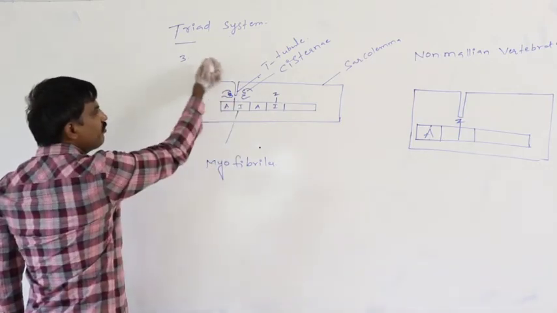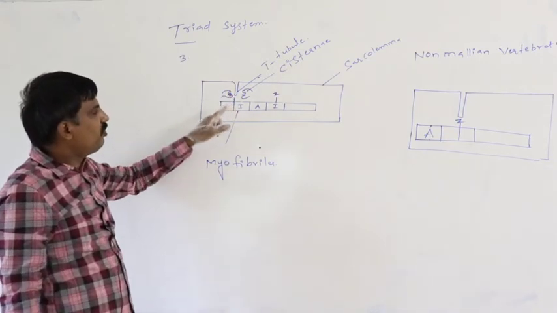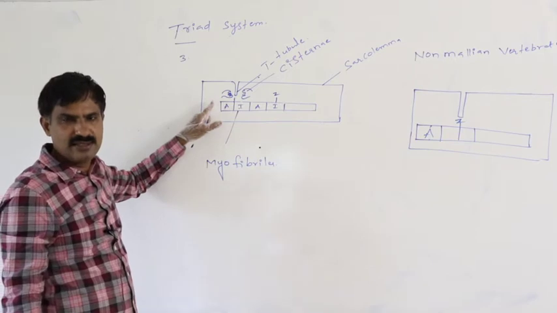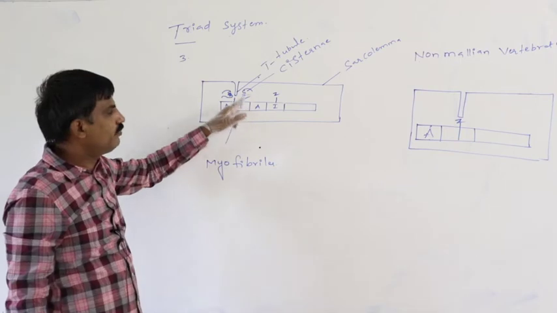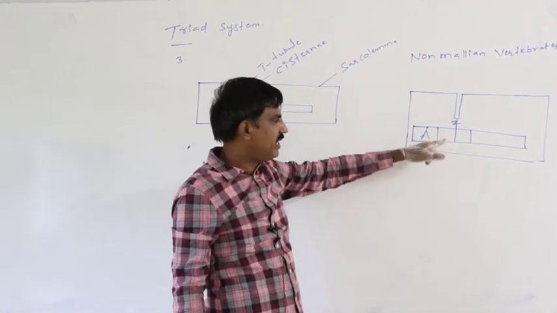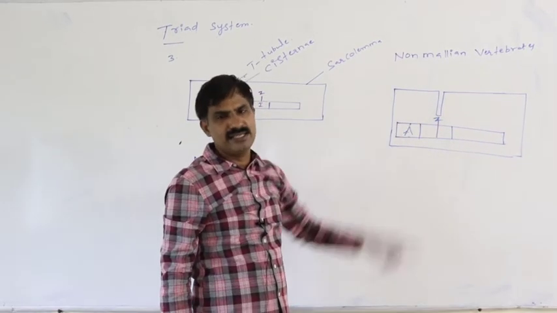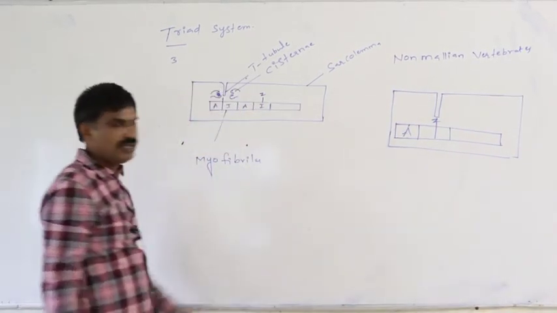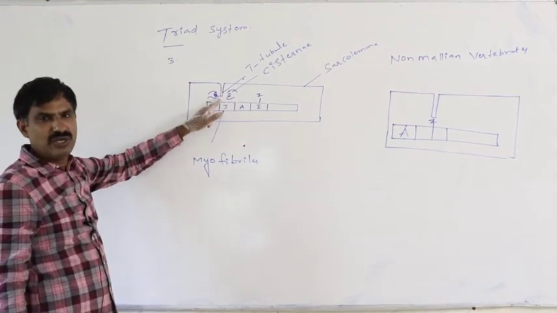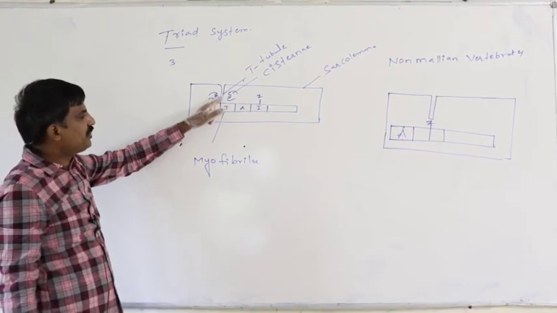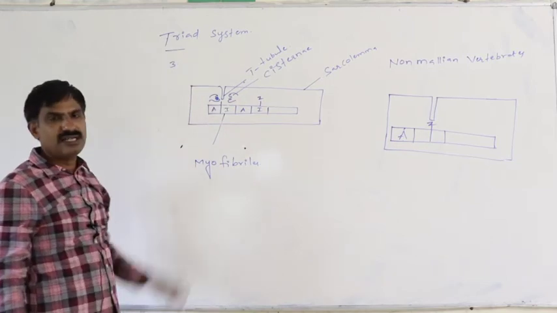In that way, the T-tubule is formed by the invagination of the sarcolemma. This T-tubule and the cisternae on either side together constitute the triad system.